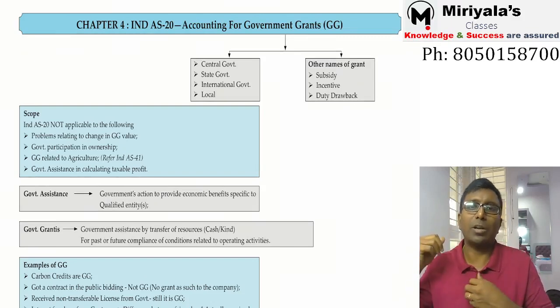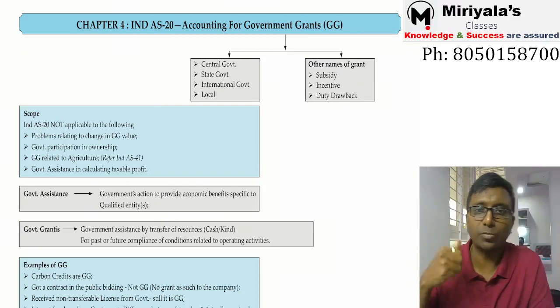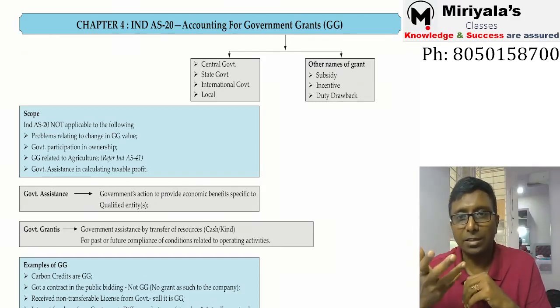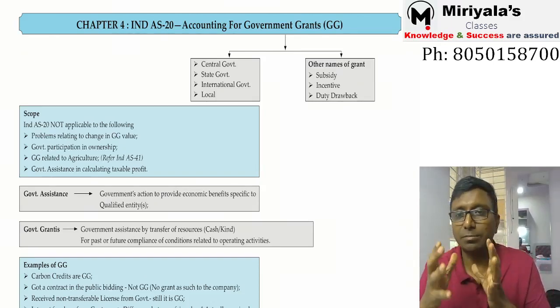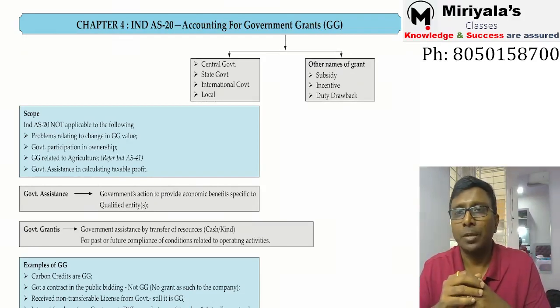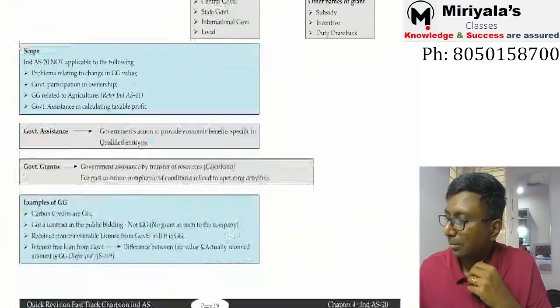So some people have already satisfied the conditions, or are going to satisfy them. That's why the government is giving some assistance. It may be in kind or it may be in cash. The examples are many.